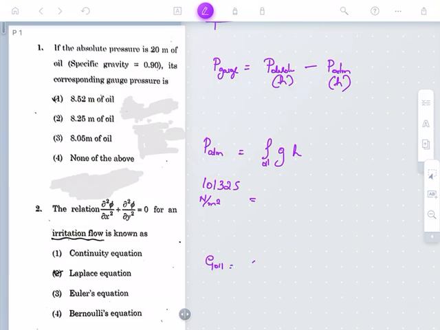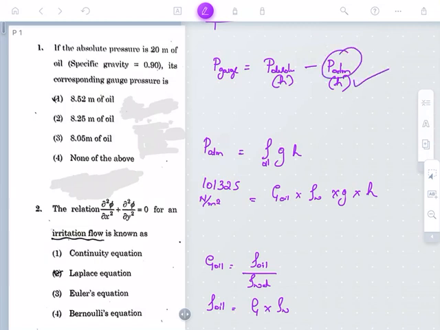Specific gravity of the oil is equal to density of the oil divided by density of the water, so density of the oil will be equal to specific gravity into density of the water. So P is equal to specific gravity of the oil into density of the water into gravitational acceleration into H. Now I need to find the value of H with respect to atmospheric pressure.